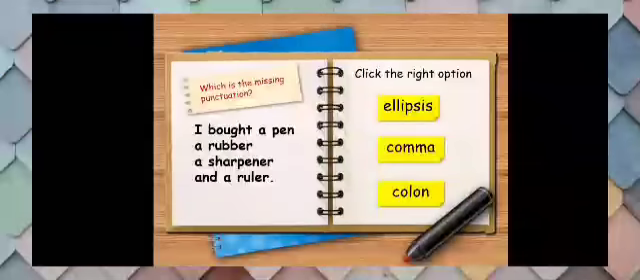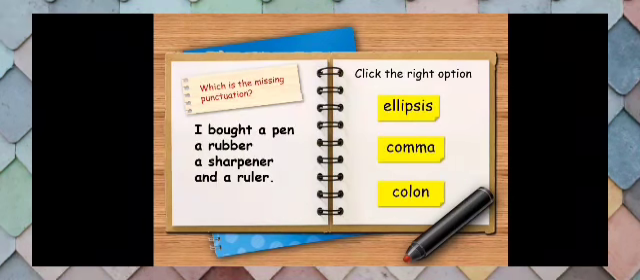Next, I bought a pen, a rubber, a sharpener, and a ruler. If you look here, there are a few items in one sentence: a pen, a rubber, a sharpener, and a ruler. You want to combine these into one sentence, so you will use commas. To combine all the items in one sentence, you must use a comma.